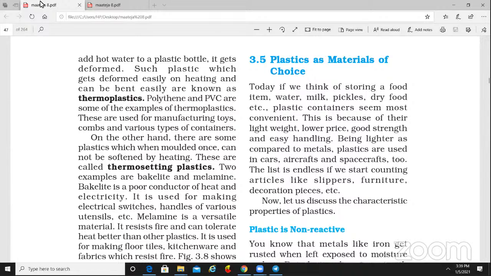Now, what are the properties of plastics? They are very non-reactive. Plastics are soft and they are strong. In plastic also, we get two types. Some plastics are very strong, some plastics break very easily, and some plastics do not break.